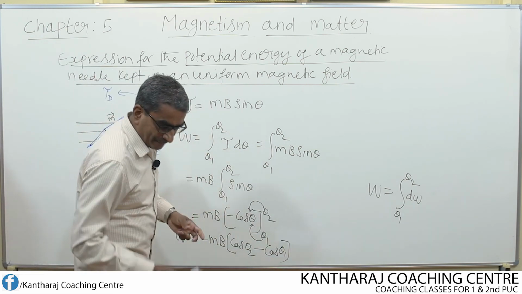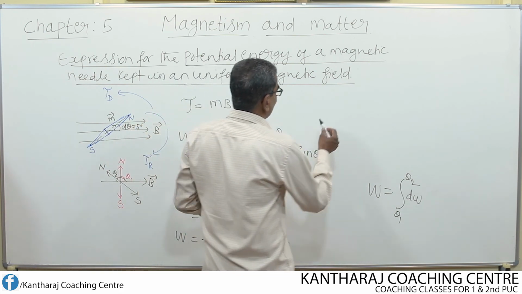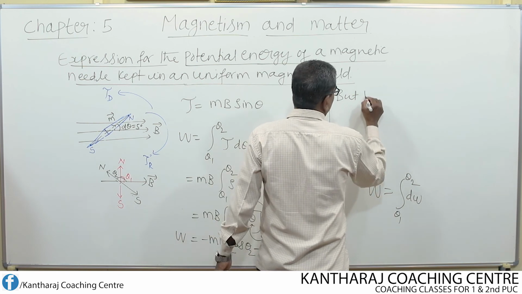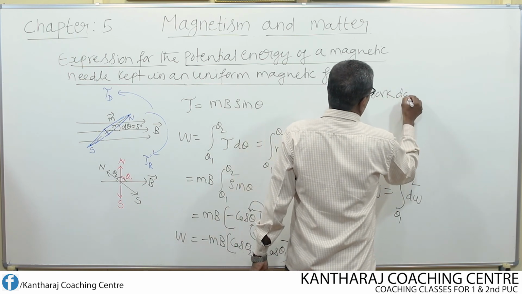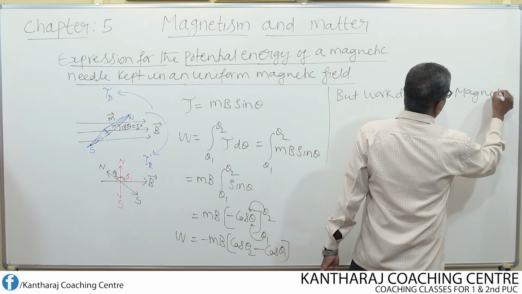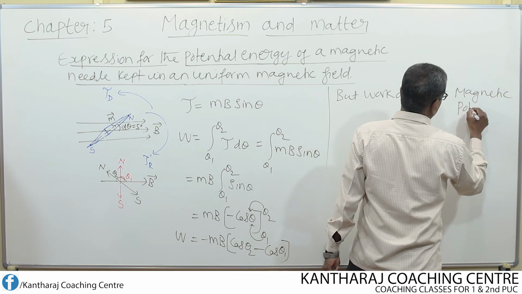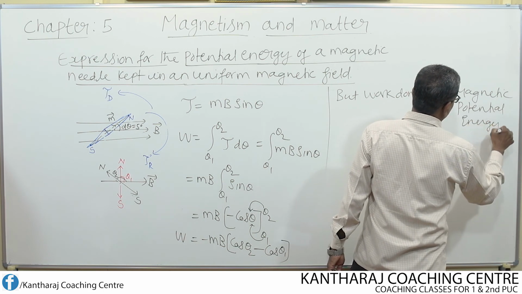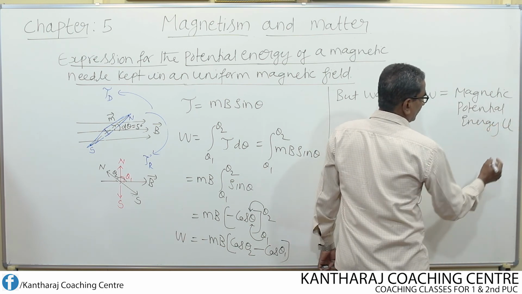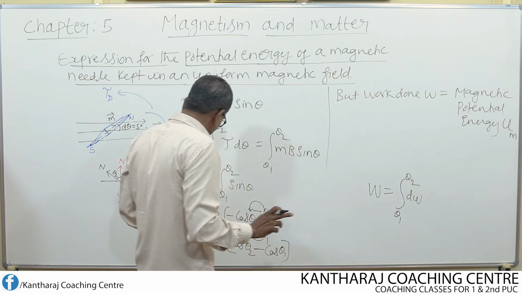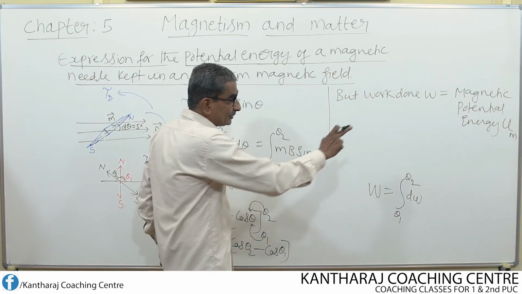So I write that work done W is nothing but equal to magnetic potential energy, which is represented by U or UM, U for energy and M for magnetic. That means I can replace W by UM.